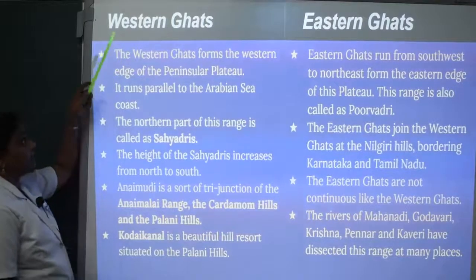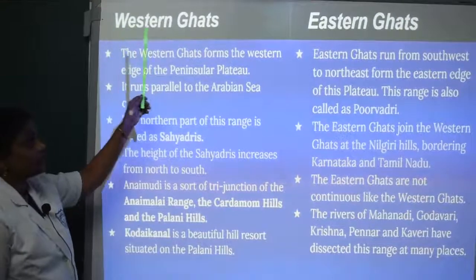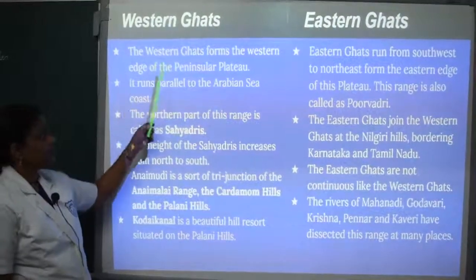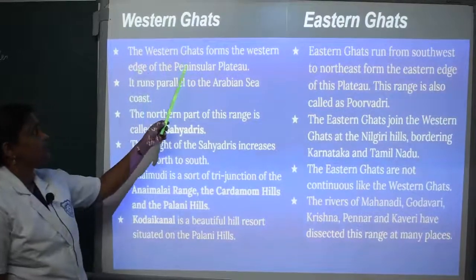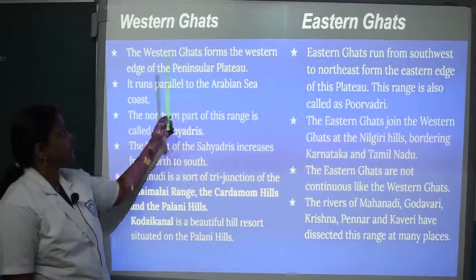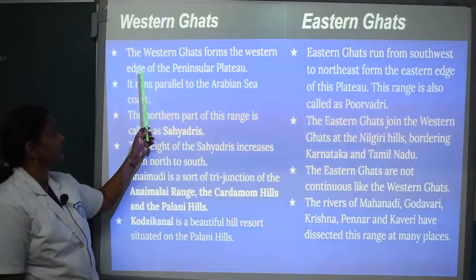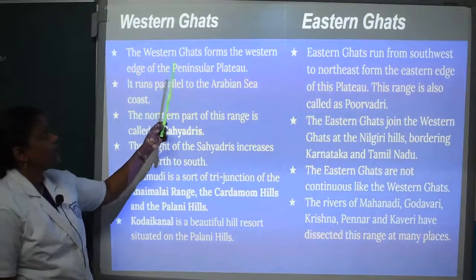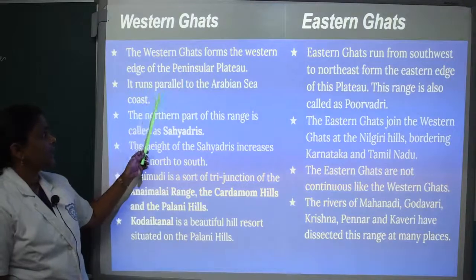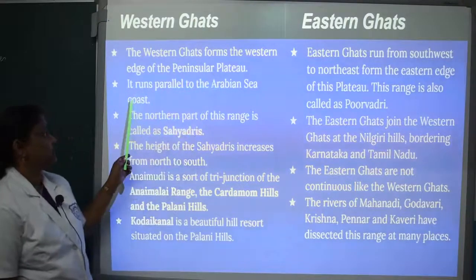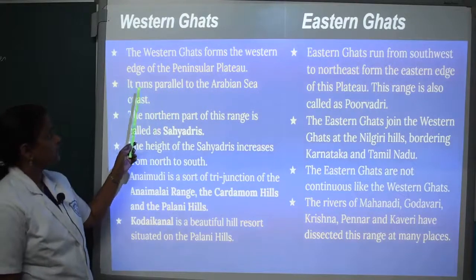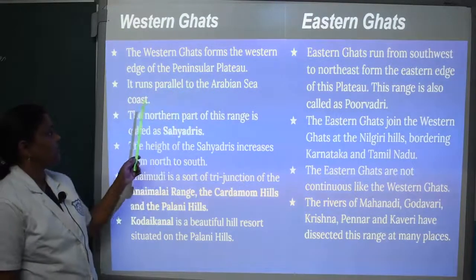Here we can see the difference between Western Ghats and Eastern Ghats. First, the Western Ghats forms the western edge of the peninsular plateau. Second, it runs parallel to the Arabian Sea coast.